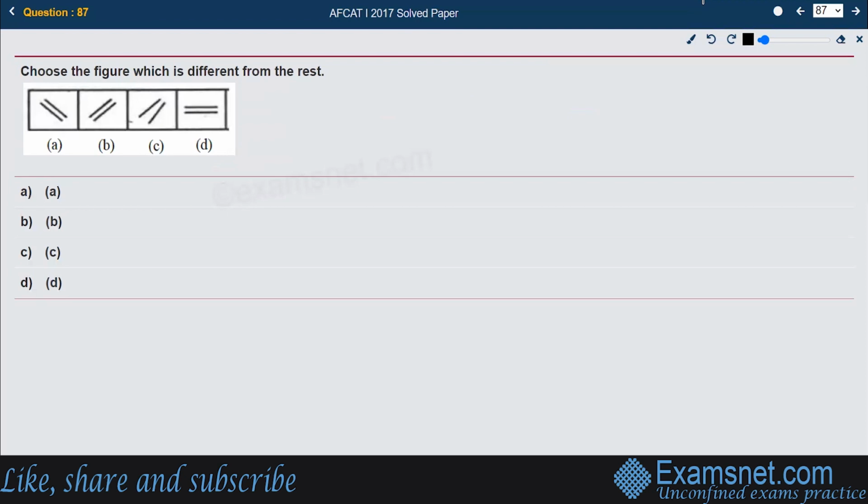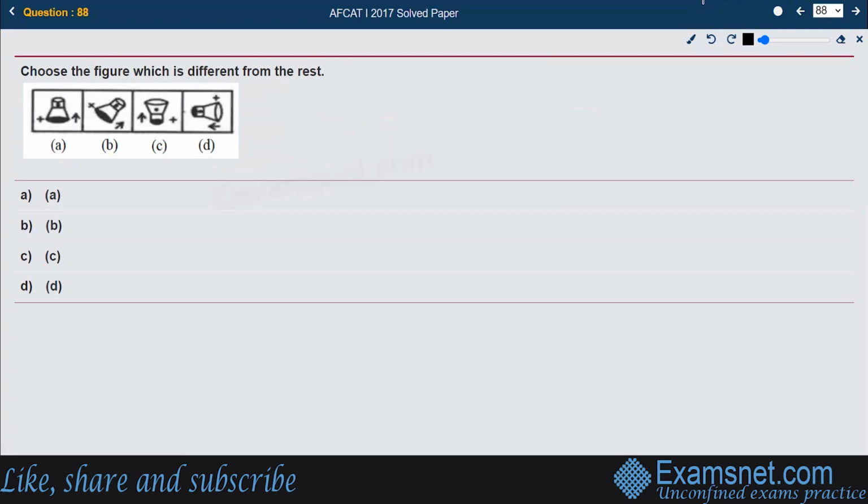What's happening here? We have to find out the odd one out. If you see the lines in all A, B, and D, the lines are parallel to each other, but in figure C, the lines are not parallel. So option C seems to be the different one, and that is the right answer again.